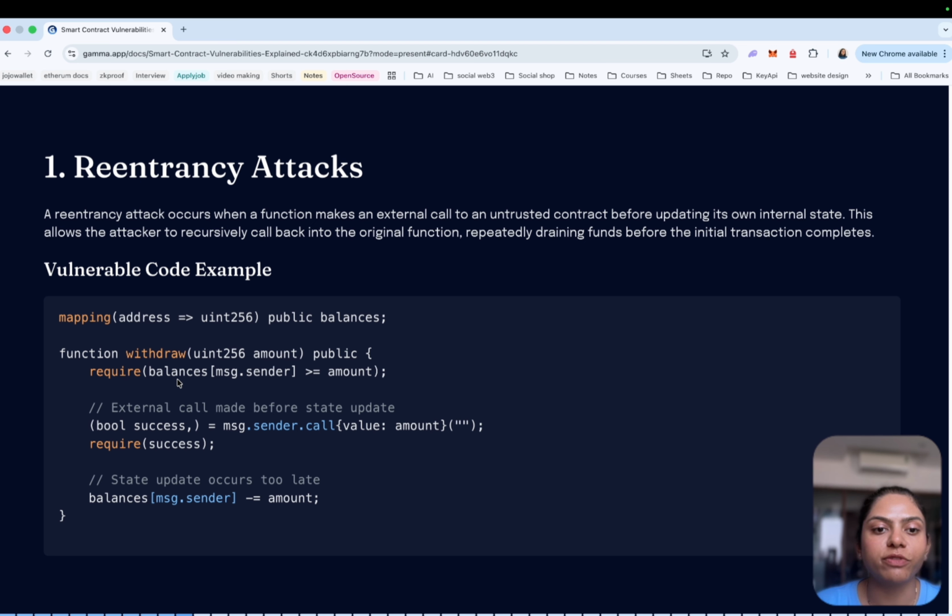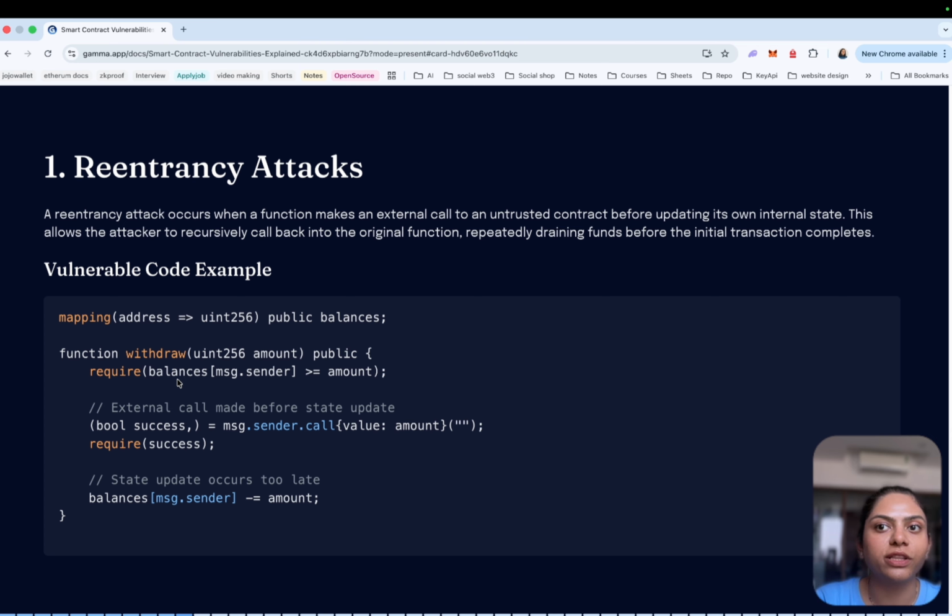So fallback calls withdraw again and the balance is still unchanged, because the contract is waiting for the balance update. So funds are withdrawn again and again while the balance is still unchanged, and only after the whole process finishes does the contract update the balance to zero. So this process can repeat multiple times.